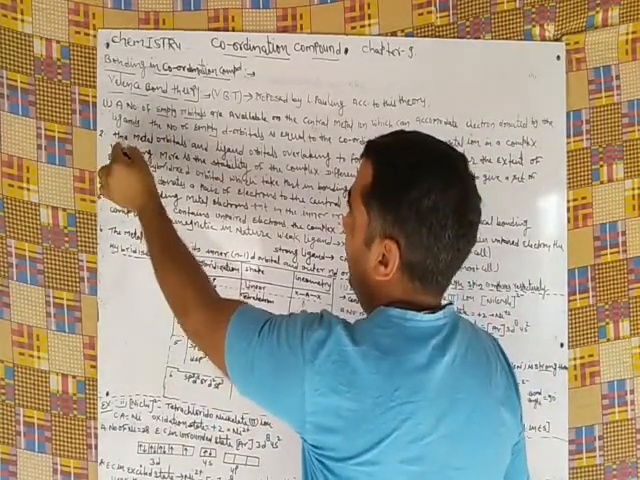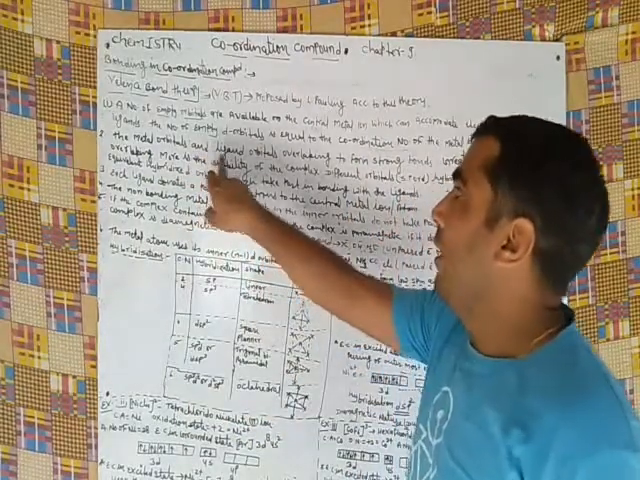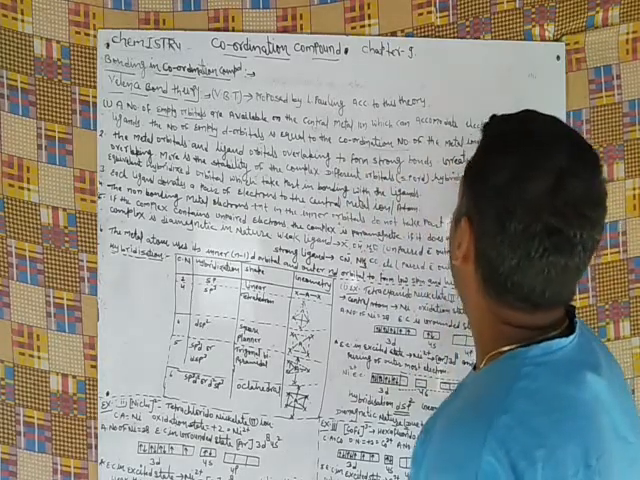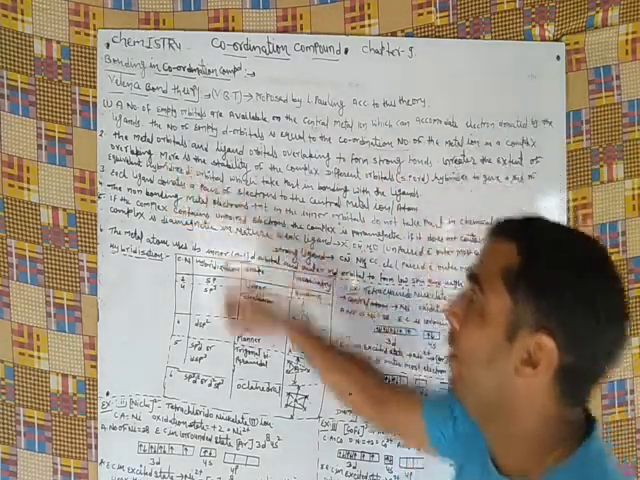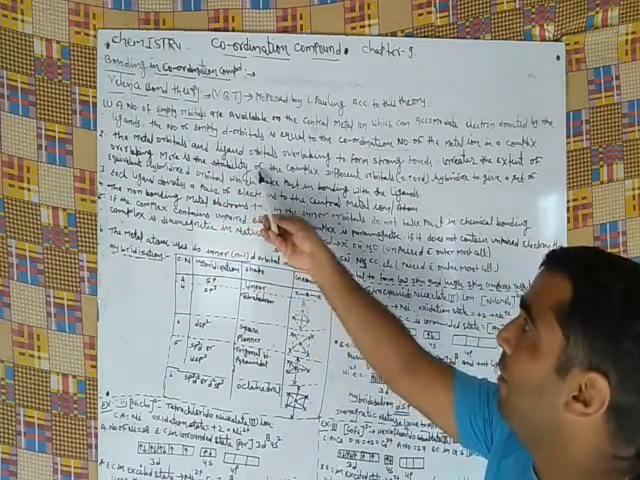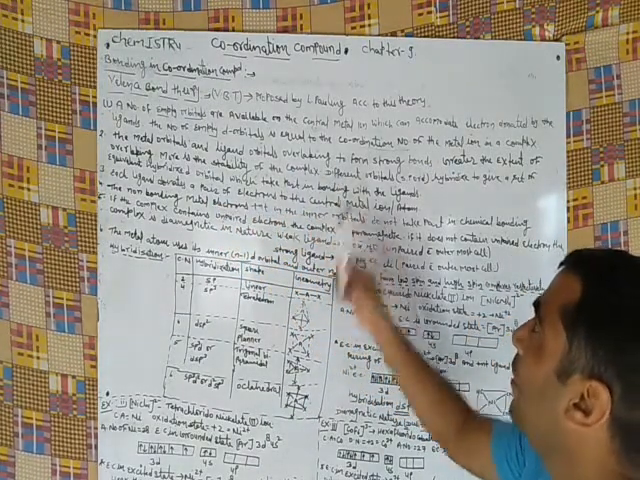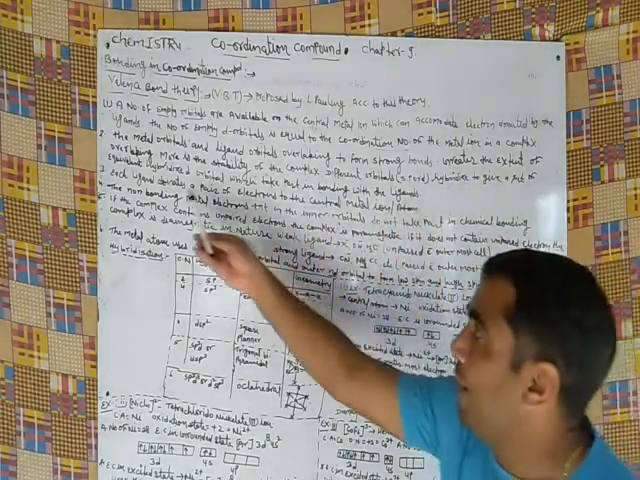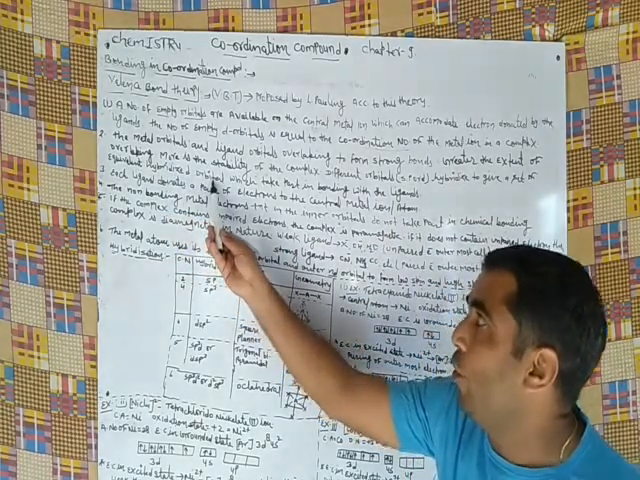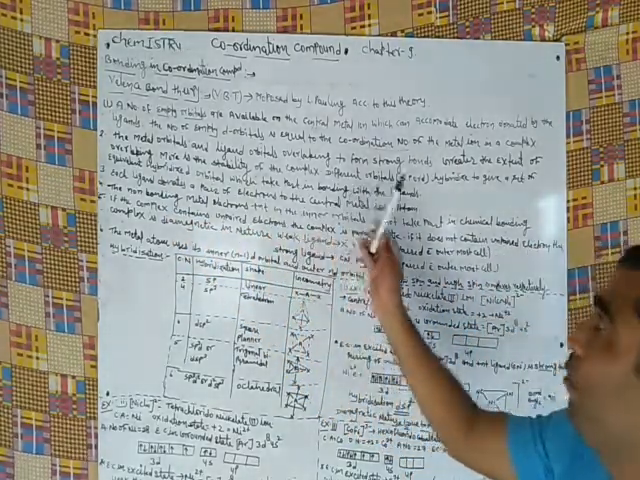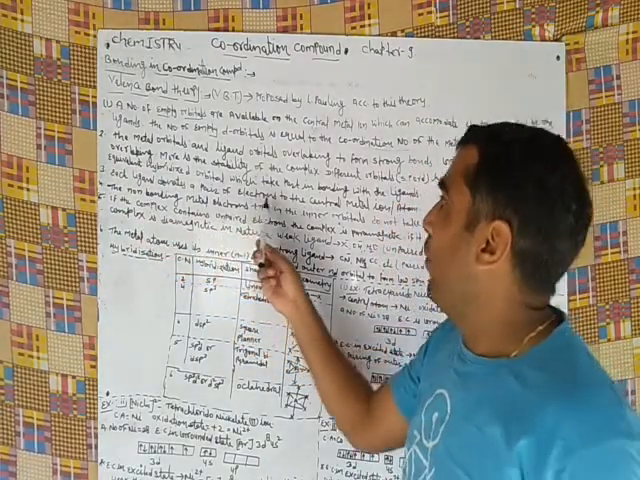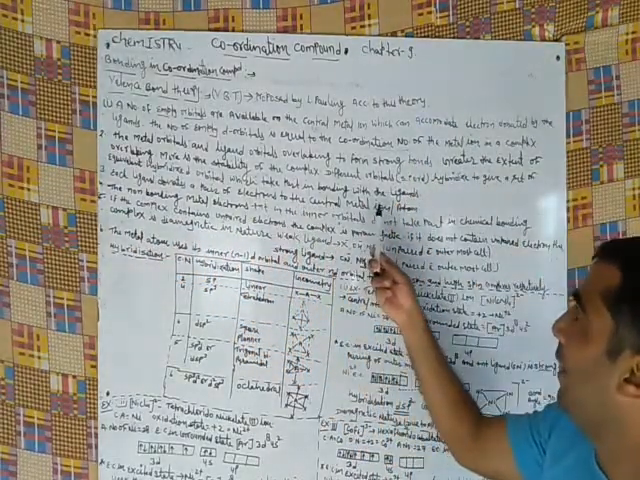Second point of this theory: the metal orbitals and ligand orbitals overlap to form a strong bond. The greater the extent of overlapping, the more stable the complex. Different orbitals like s, p or d hybridize to give a set of equivalent hybridized orbitals which take part in bonding with the ligands. Third, each ligand donates a pair of electrons to the central metal ion.